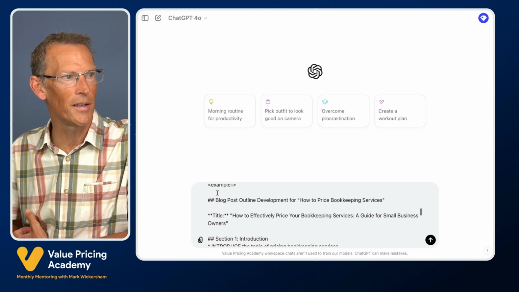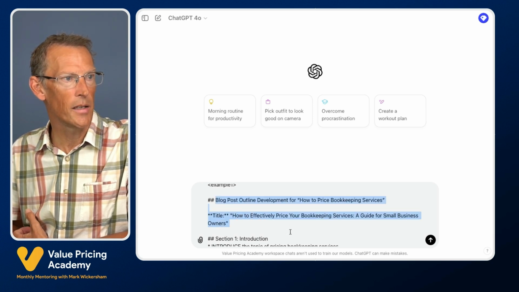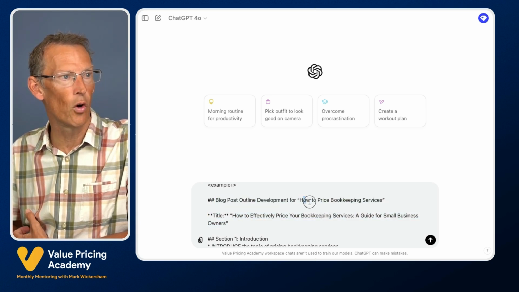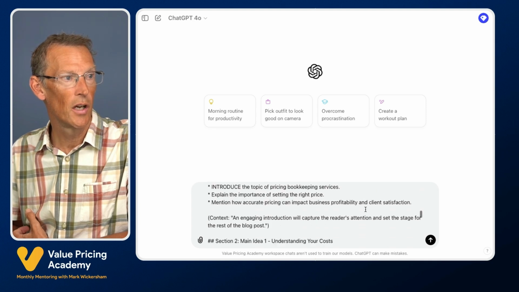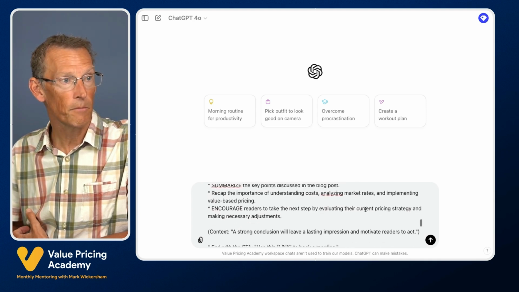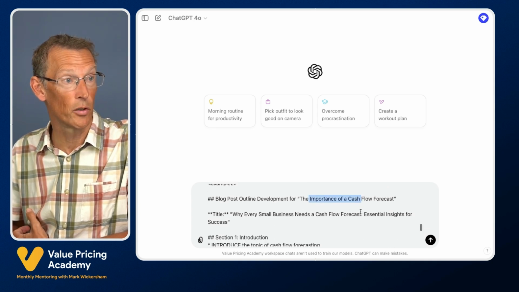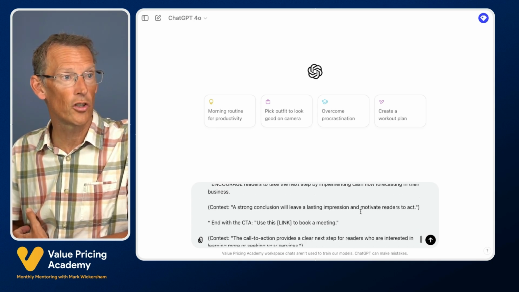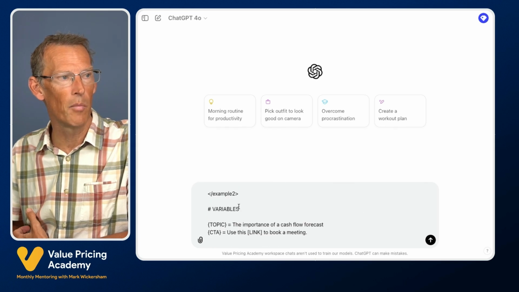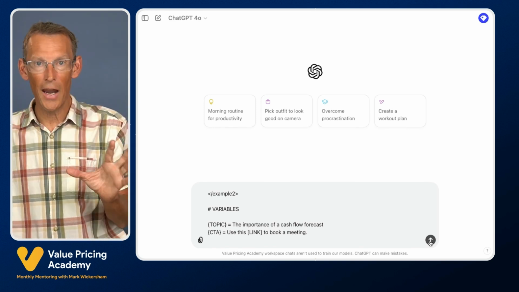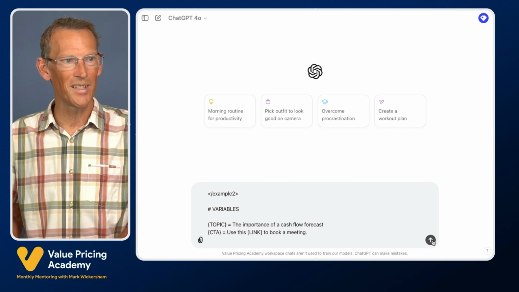So I just simply gave it a blog post outline for how to price bookkeeping services. And that's an outline there. And then I also gave it, I actually put in the importance of cash flow as an example. So I've got 2 examples of what the output might be, and then we have the variables. Okay, that might look scary, but hopefully I've simplified it for you into the key elements.